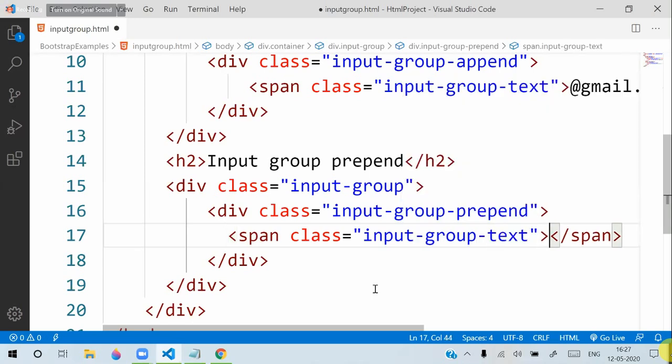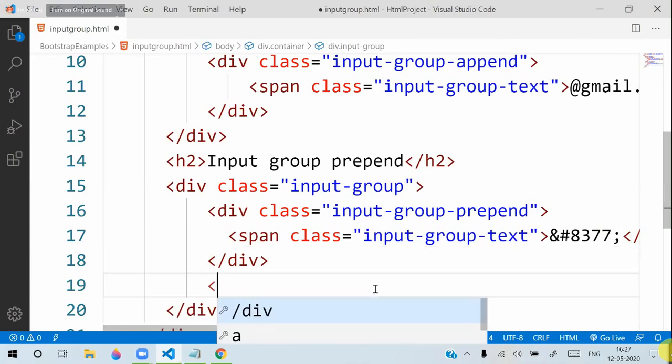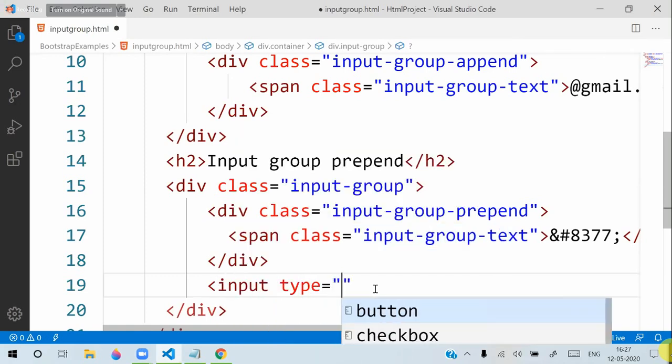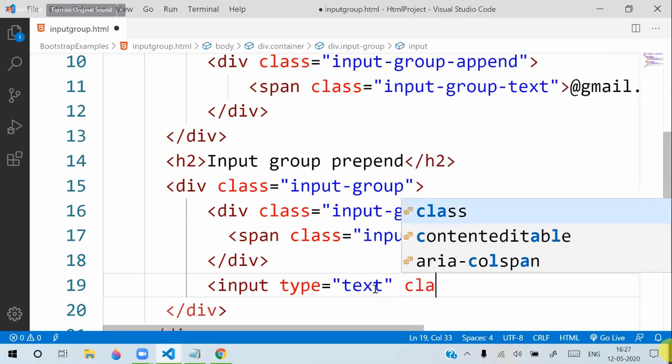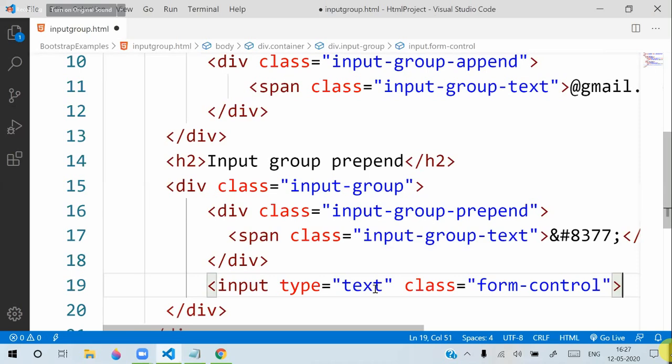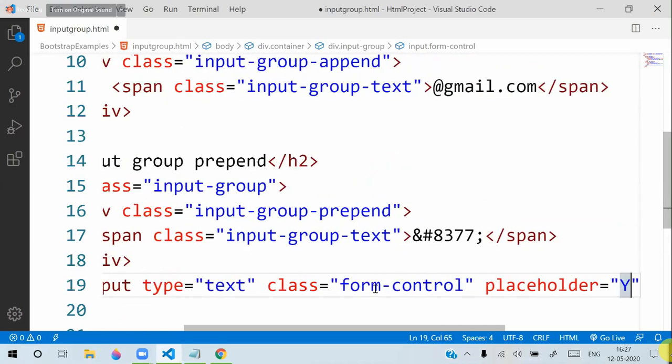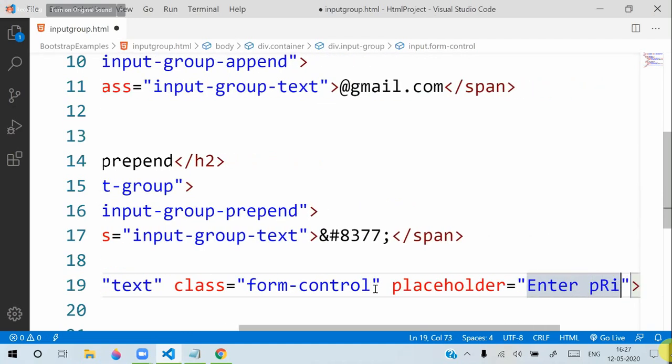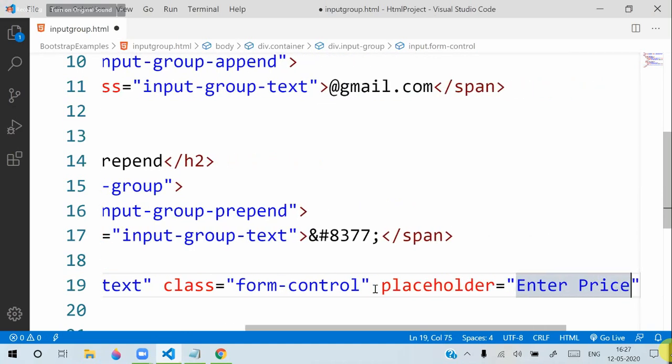Here I will write ampersand hash 8377 semicolon. That will put a currency symbol. After that span, I will keep an input, type equal to text, class equal to form control, and here I will keep a placeholder, enter price, like this.